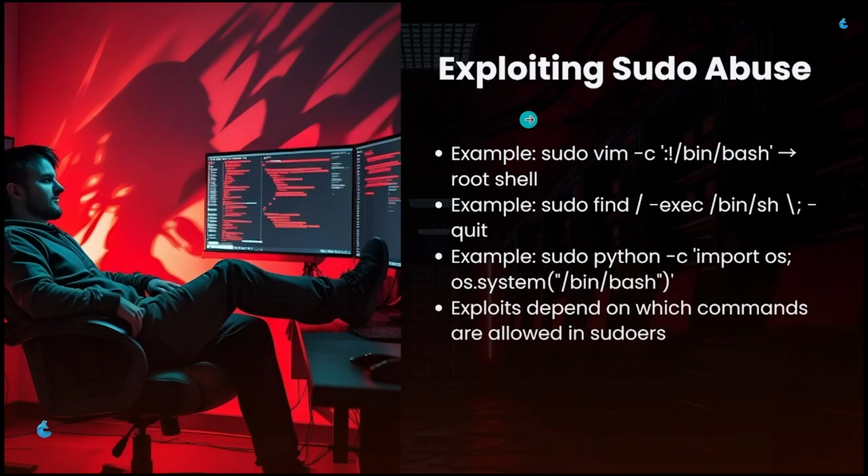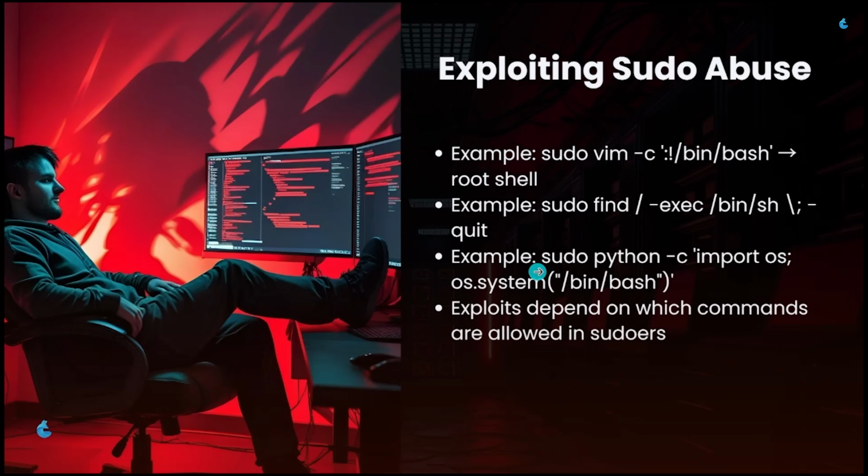Now, how are we going to exploit and abuse sudo? In practice, sudo abuse is fairly straightforward. If a user has access to sudo vim, they can simply run a command like sudo vim -c followed by the commands to spawn a root shell. Similarly, it can also be applied with bash and with python.